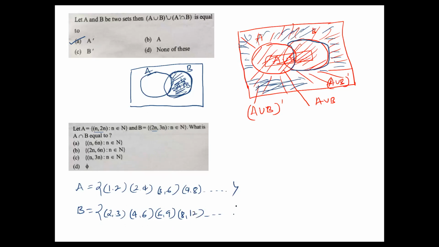Now try to understand this one. Is there any common part? Here in A, the first element is double the second element. What about here? There is no relation between A and B. There is no common thing. Therefore, A intersection B is nothing but the empty set. So option D is the right answer. Yes, option D is the right answer. Please note down. Okay, move to the next slide.